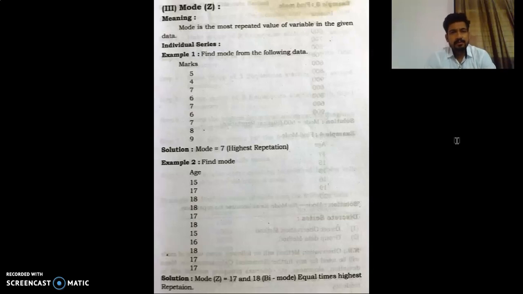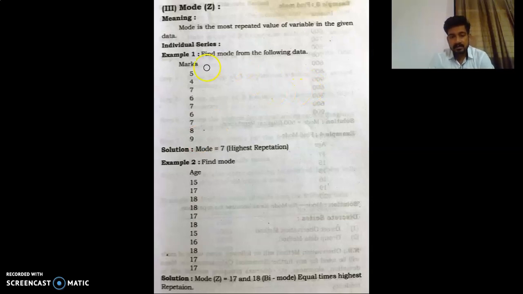So the first one is individual series. It is very easy. We just have to find the mode from the following data. In an individual series there will be no frequency here: 5, 4, 7, 6, 7, 6, 7, 8, 9. Now, what is the requirement of mode? You just have to find the most repeated value here.